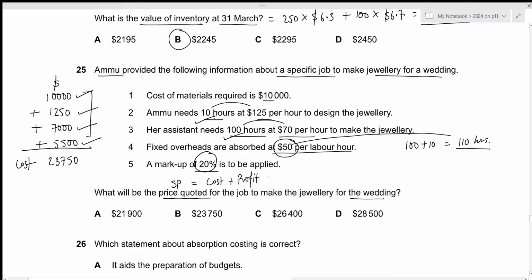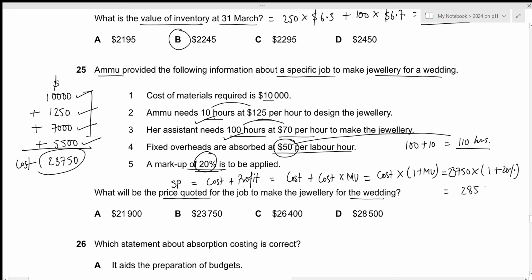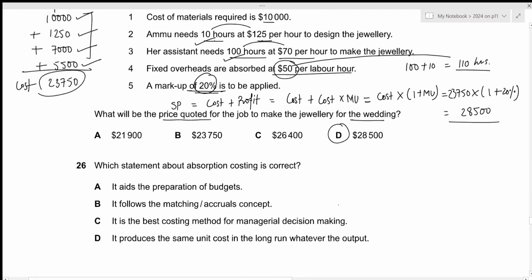In this case, the profit is just going to be cost times markup. So cost plus cost times markup. If we take cost common, that will be cost times 1 plus markup. So we just calculated the cost to be 23,750 times 1 plus the rate of markup, which is 20%. This results in the value of 28,500. That is the answer we're looking for, which is given by option D. That's all for the 25th question. Let's move towards the next one.